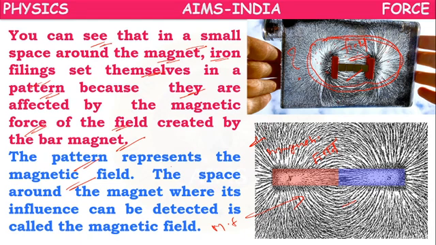Magnetic field means the space around a magnet. So where its influence can be detected, it is called a magnetic field. Because of the influence of the magnet, the iron filings which are located in this place are affected by this magnet and arrange themselves in the form of the magnetic field.